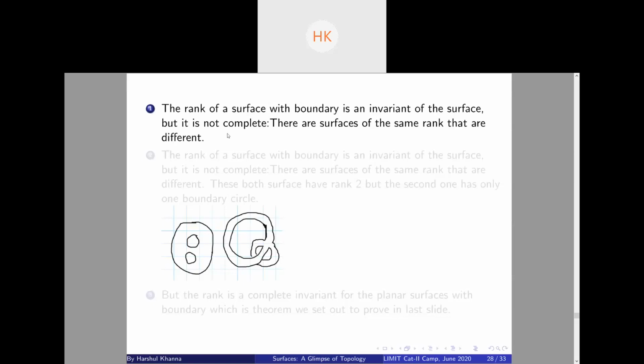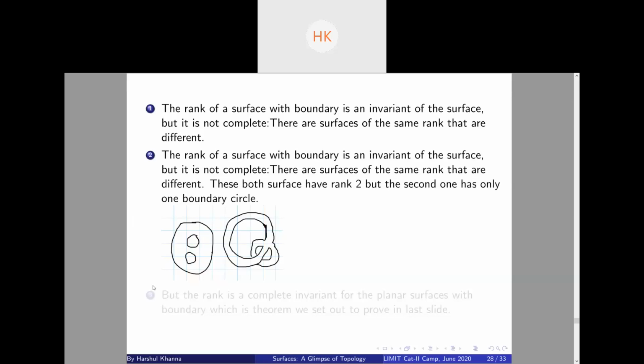An example of this incompleteness is this. Consider these two surfaces. Both have rank 2. We just proved it earlier, right? But these two surfaces are not the same because one is planar and the other is non-planar. So if we distinguish on the basis of rank, the invariant is not complete. There exist surfaces of the same rank that are different.